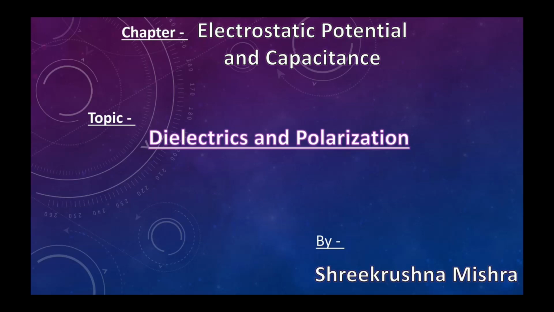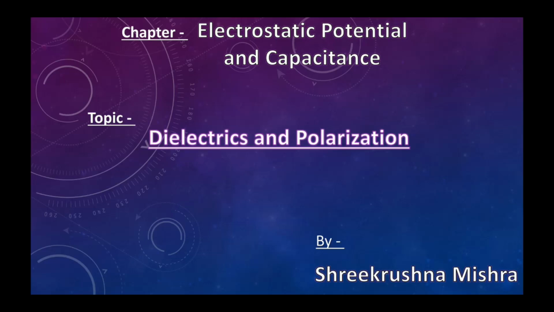Hari Om. Today, let us start the topic dielectrics and polarization. This comes under the chapter electrostatic potential and capacitance. In the previous topic, we had seen the behavior of conductors. First of all, we classified substances into two types, conductors and non-conducting substances.